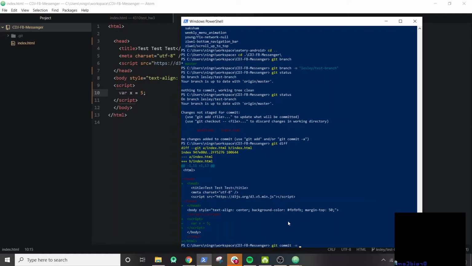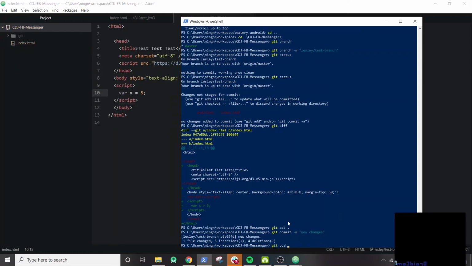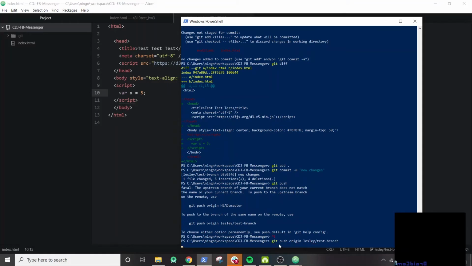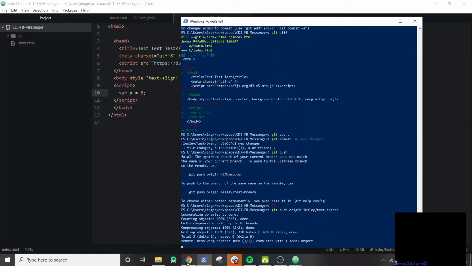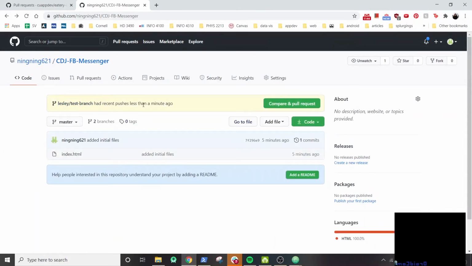So git commit, let's commit all of them. Oh, sorry, we have to add it first. So git add all of them, git commit. Let's see, new changes. And then git push. I'll just copy and paste this line that they give me. Let's copy it, and then let's go back to GitHub. We'll refresh, and we'll see that we have new changes that are pushed. So we check our index file.